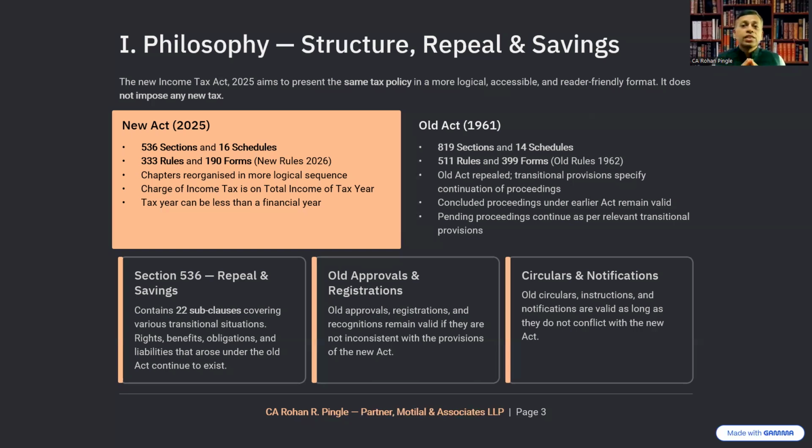Section 536, the repeal and savings clause, contains 22 sub-clauses covering various transitional situations that you can go through and read. Rights, benefits, obligations and liabilities that arose under the old Act continue to exist. Please note down all these things, or you can take a screenshot of this PPT. Old approvals, registrations and recognitions would be valid if they are not inconsistent with the provisions of the new Act. Old circulars, instructions and notifications are still valid as long as they don't conflict with the new Act.